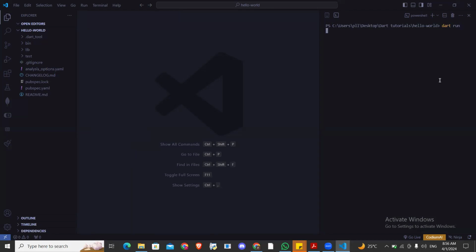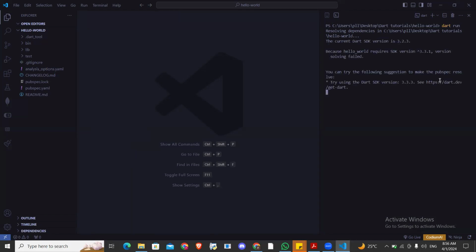Once you have a full folder, a full project, do that run, and it is running your data for you. Okay. Oh, right. All right. Okay. It's telling me that I have an error here. Okay. It's okay. All right. It's okay. Look at the error here. It says Hello World requires SDK version 3.31.